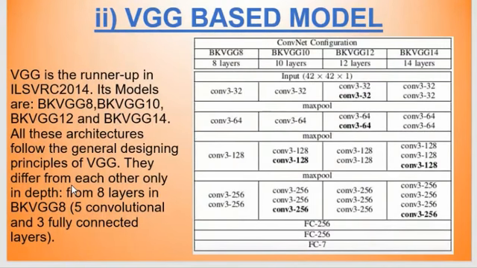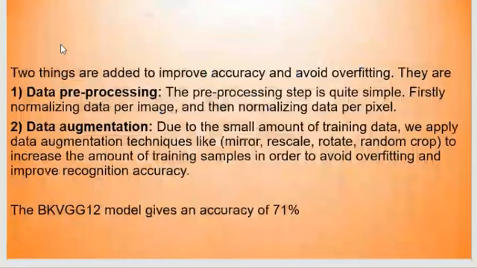The next model is a VGG based model. Here also you can see that it works with convolution and max pooling, like that. In this model, they have tested various models: VGG 8, VGG 10, VGG 12, VGG 4, like that. It only depends on the number of layers that we are using. Next slide. The VGG 12 model gives an accuracy of 71%.